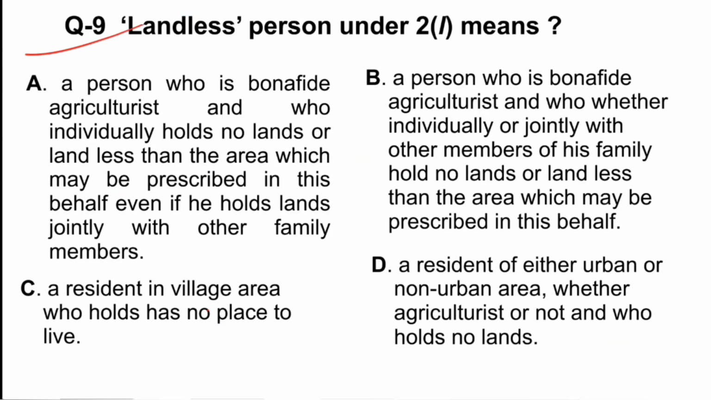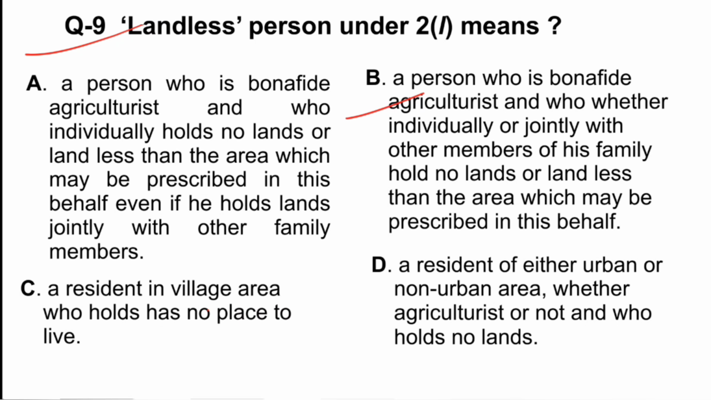Next question is landless person under 2L means. Option A says person who is bona fide agriculturist and who individually holds no lands or land less than the area which may be prescribed in this behalf, even if he holds lands jointly with other family members. And B says a person who is bona fide agriculturist and who, whether individually or jointly with other members of his family, hold no lands or land less than the area which may be prescribed in this behalf. C says a resident in village area who has no place to live, and D says a resident of either urban or non-urban area, whether agriculturist or not, and who holds no lands.